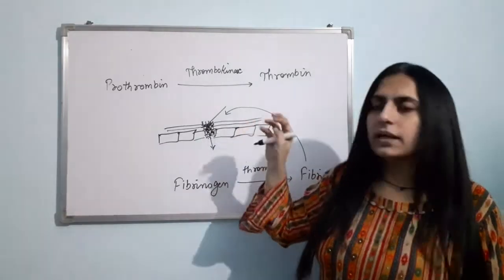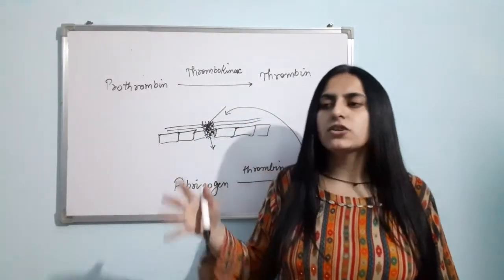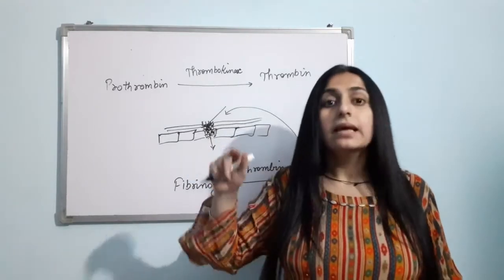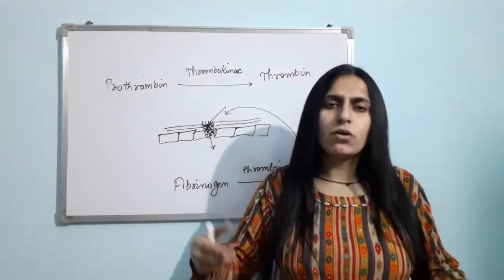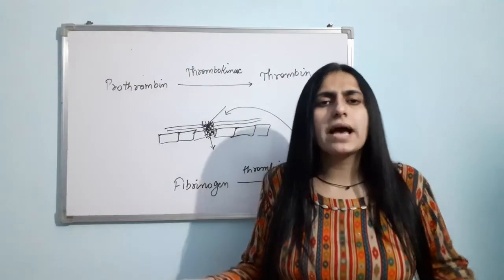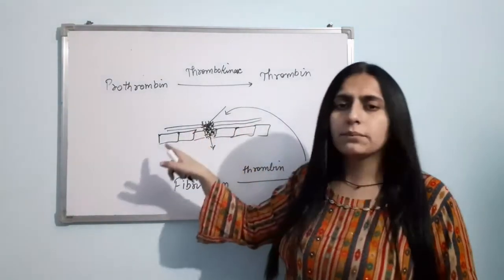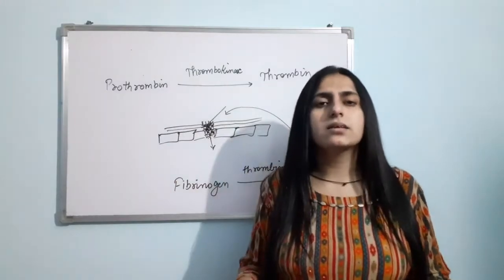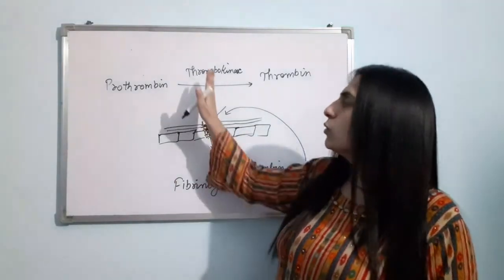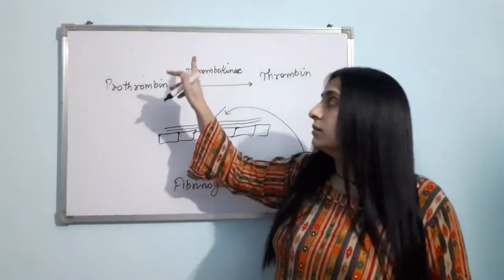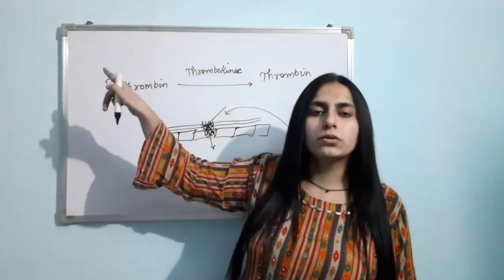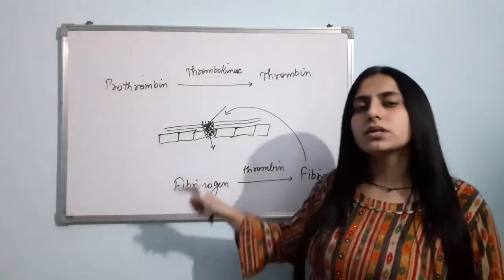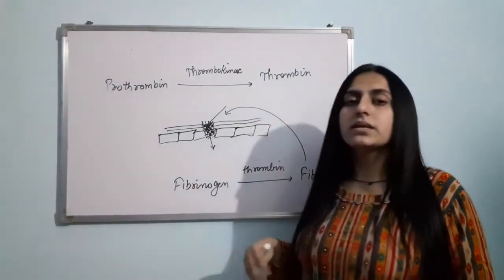Firstly, from the damaged tissue, there is secretion of thromboplastin that gets converted into thrombokinase. Then from the damaged blood vessel and the damaged platelets, again there is synthesis of thrombokinase. So finally thrombokinase is there. This thrombokinase will convert prothrombin into thrombin. Now this thrombin will convert fibrinogen into fibrin. Fibrinogen was inactive; now fibrin is active.